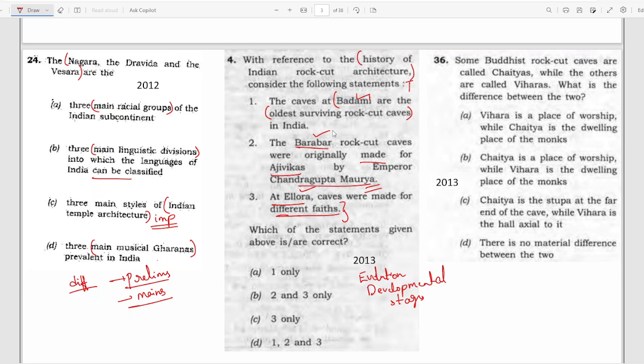And whenever you are reading about these caves, you should also learn whether they were made for different religious faiths, and you should also learn who made them and for whom.